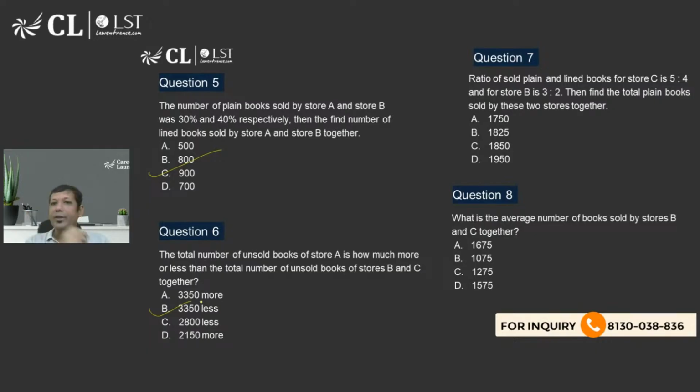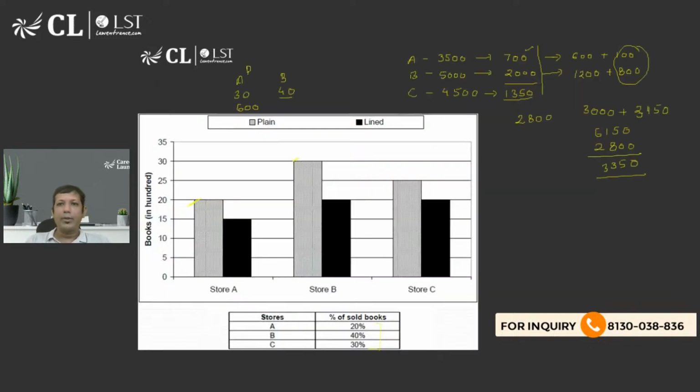Now question number 7. The ratio of sold plain and lined books for C is 5:4. For B it is 3:2. Now, find the plain books sold by the two stores together. For B it is 3:2. For C it is 5:4, plain is to 9. And we need this. What should be the answer?